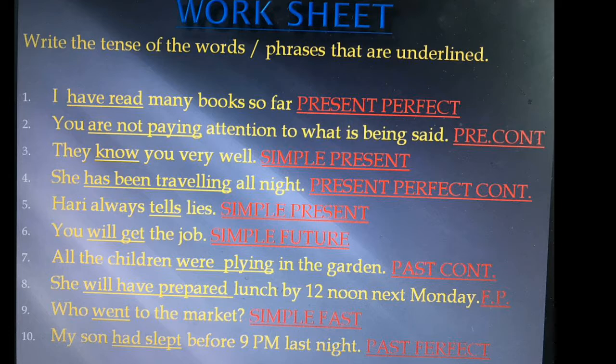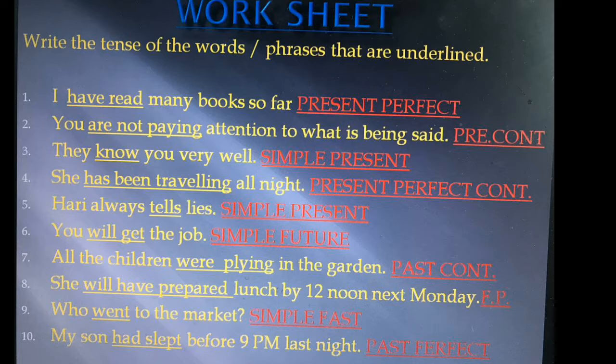Next, the third one, they know you very well. Here know is underlined. Know is the principal verb, without any auxiliary verb.